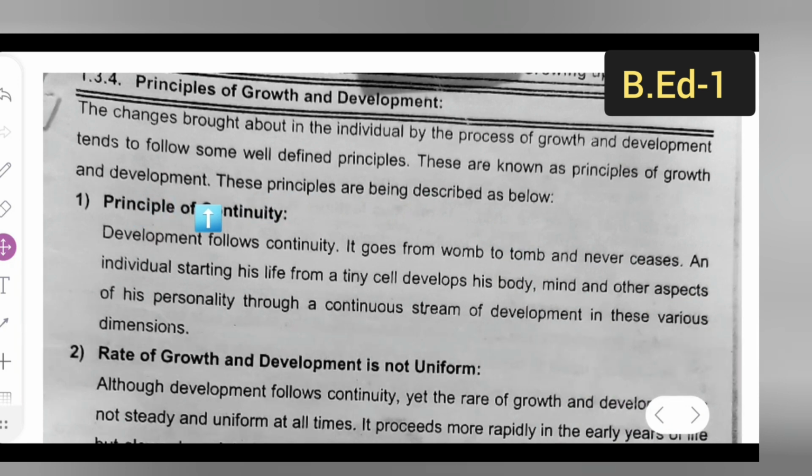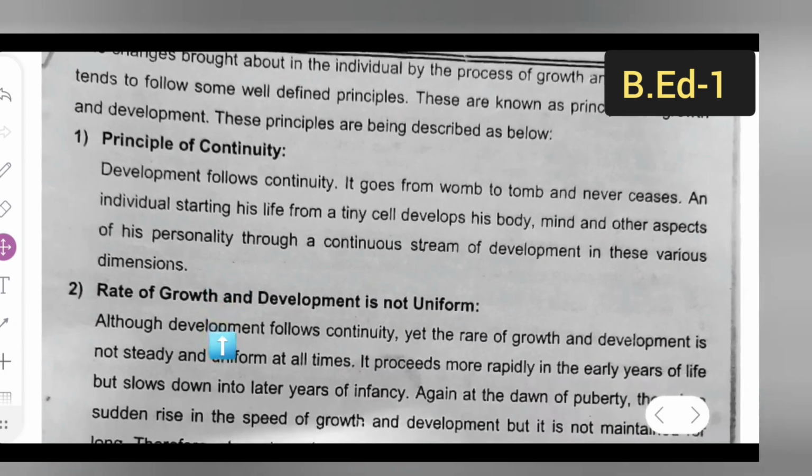First will be the principle of continuity, that is, development follows continuity. It goes from womb to tomb and never ceases. An individual starting his life from a tiny cell develops his body, mind and other aspects of his personality through a continuous stream of development in these various dimensions.